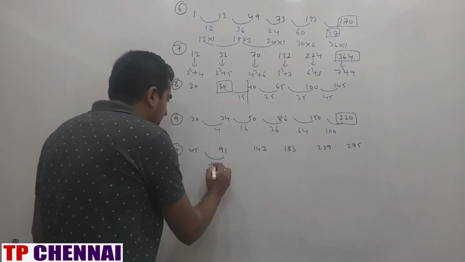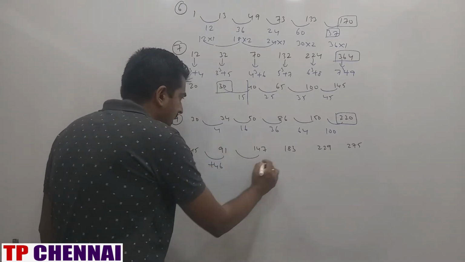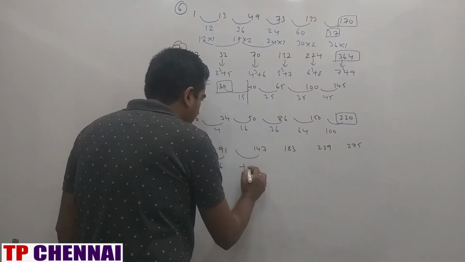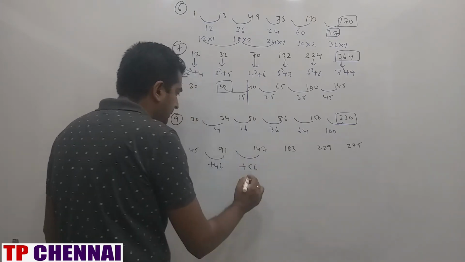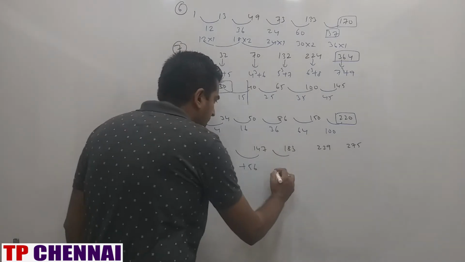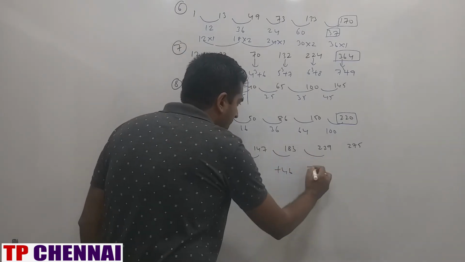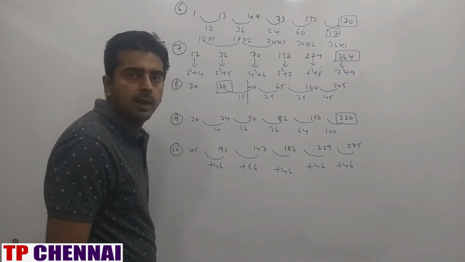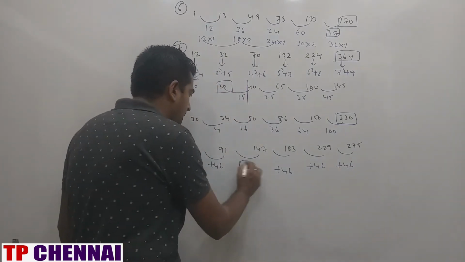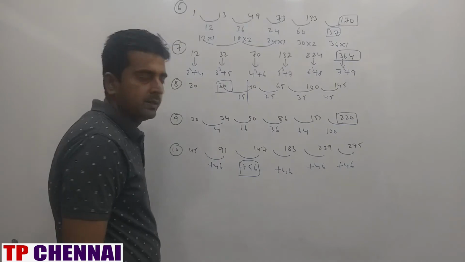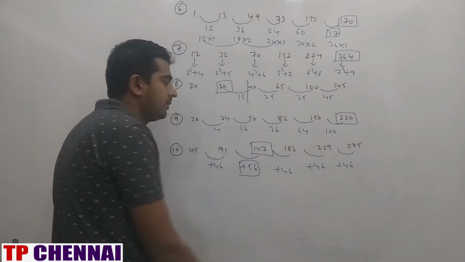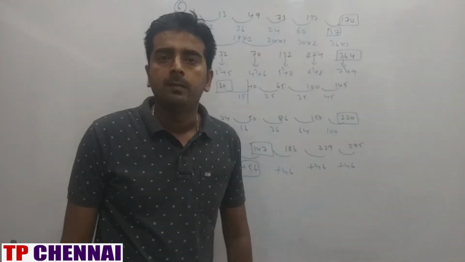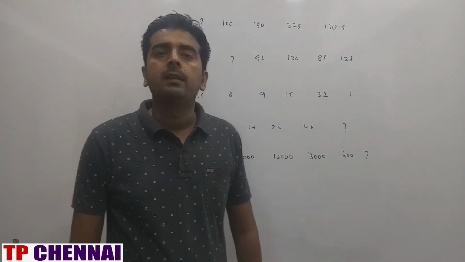Gap is how much? Plus 46. Gap is how much? Plus 56. Okay, gap is how much? Plus 46. Gap is how much? Plus 46. Gap is how much? Plus 46. Everywhere plus 46 gap is there, but problem is here. 91 plus 46 is 137, not 147. So I hope you are clear with 10 wrong number series.